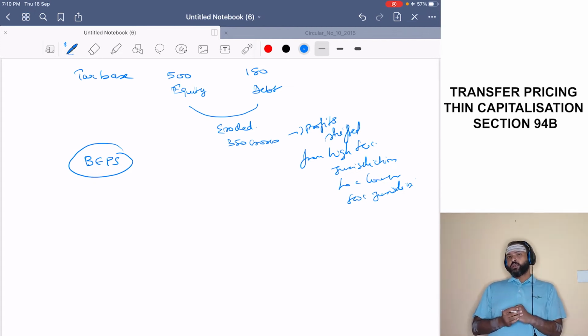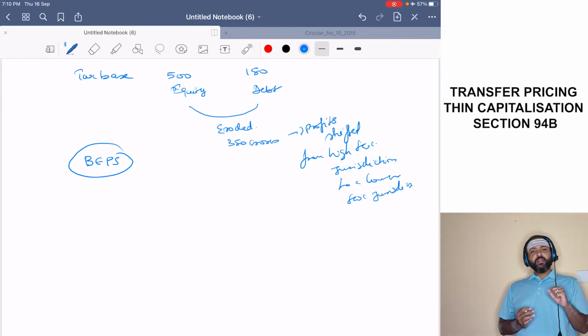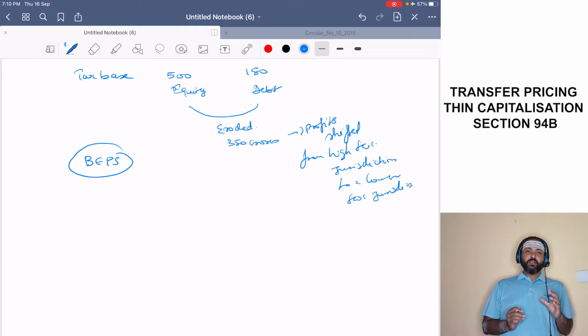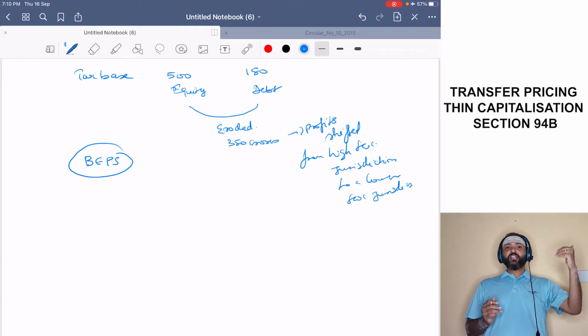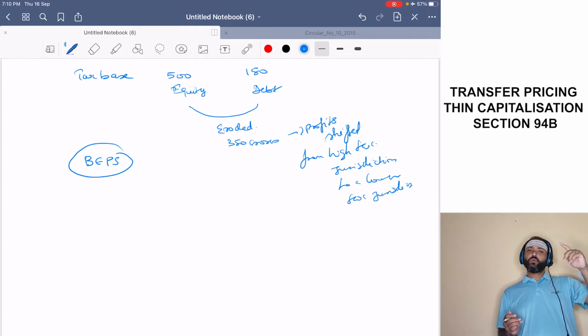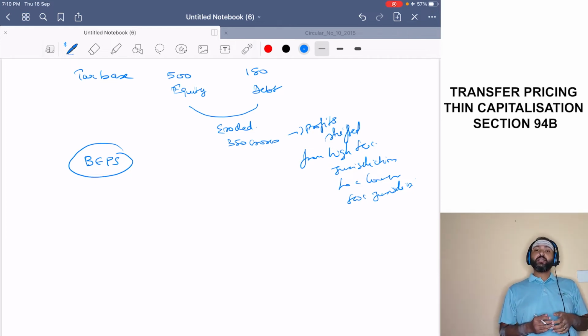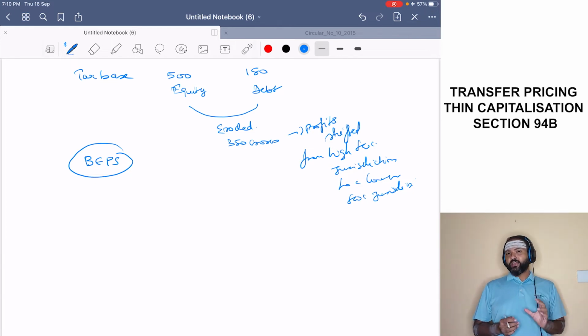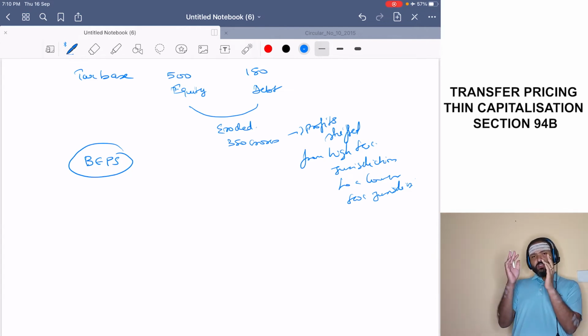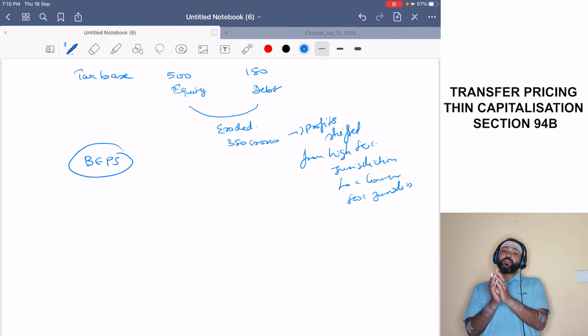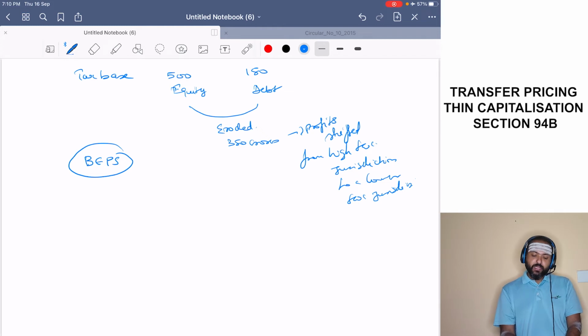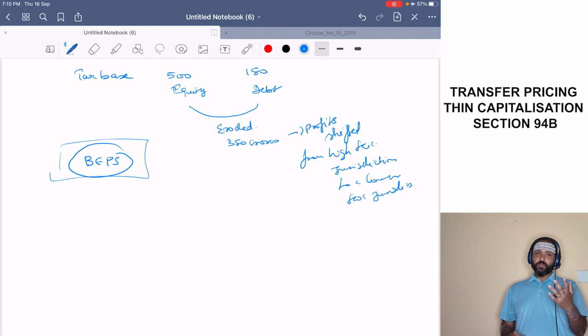Now, the G20 countries and OECD together have laid out certain action plans. So what are G20, what are OECD? Just wait, because there are other topics that will give us some information on these two. At that time we can see it in detail. So G20 and OECD came up with action plans to mitigate base erosion and profit shifting.